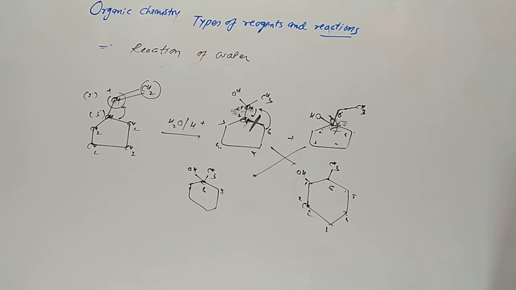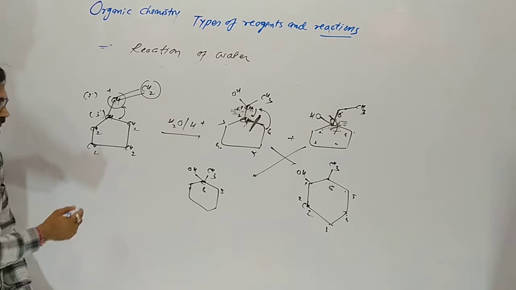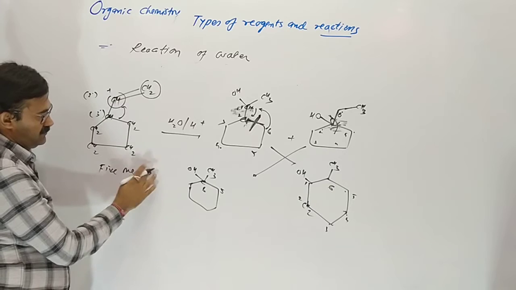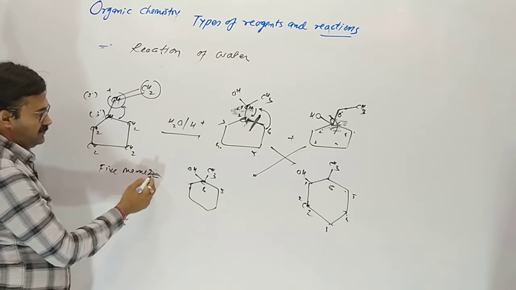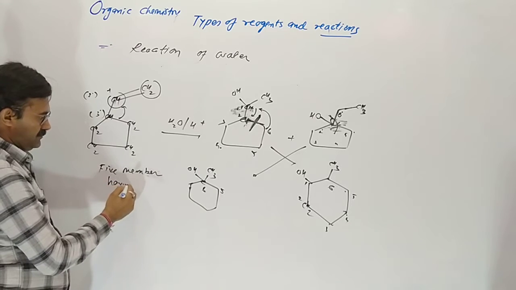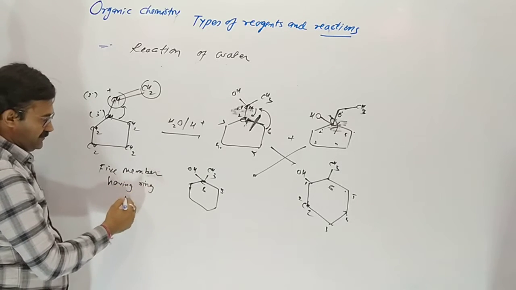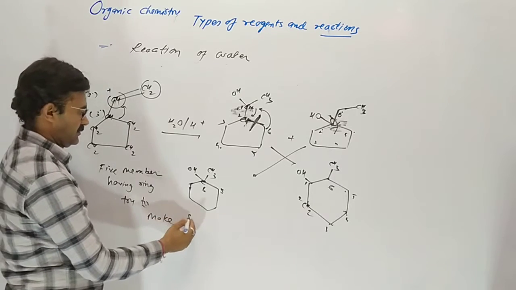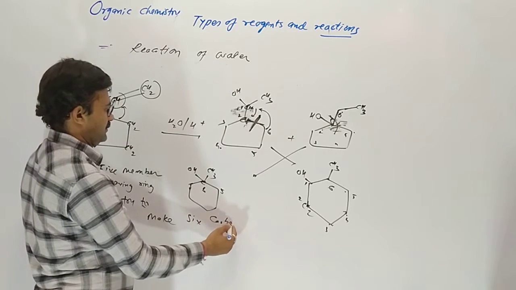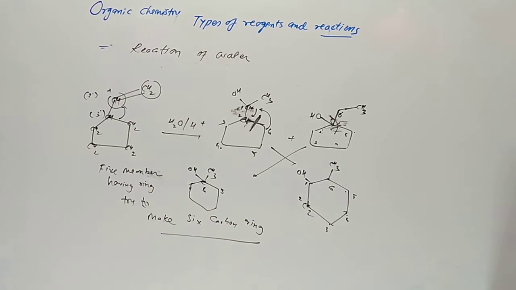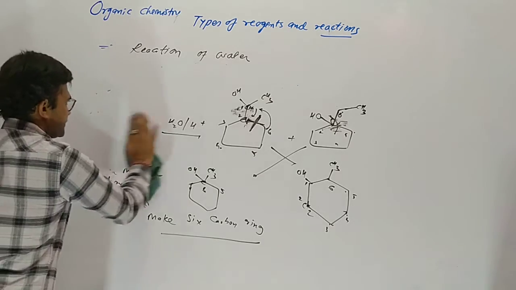Whenever an important note: a five-member ring tries to make a 6 carbon ring, getting more stability. So this type of reaction occurs.